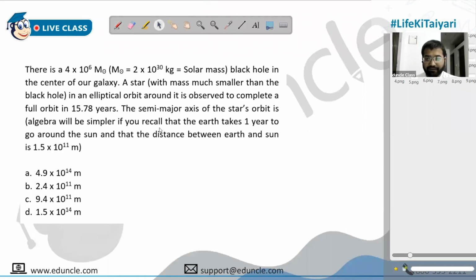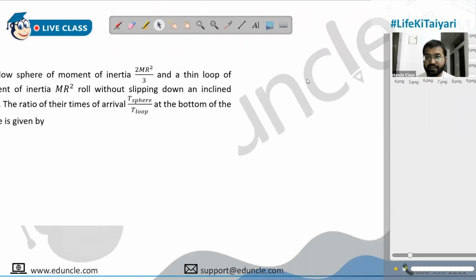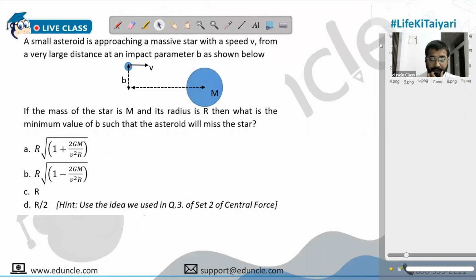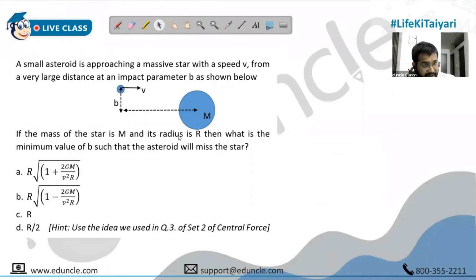21. This one we already discussed, and 22 is related to rolling motion now, so we don't have time. Okay, let's discuss this one now then. So a small asteroid is approaching a massive star with a speed v from a very large distance at an impact parameter b as shown below. If the mass of the star is capital M and its radius is capital R, what is the minimum value of b such that the asteroid will miss the star?